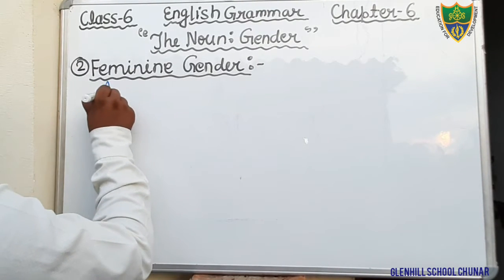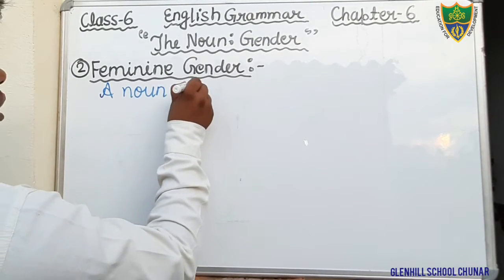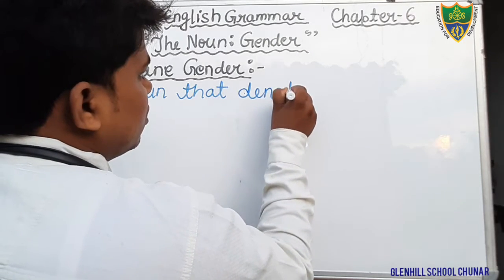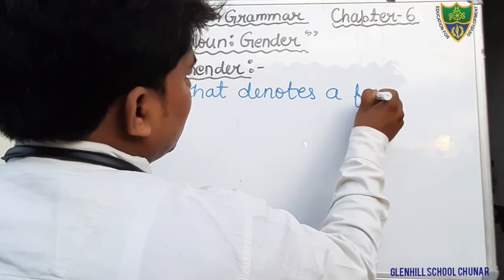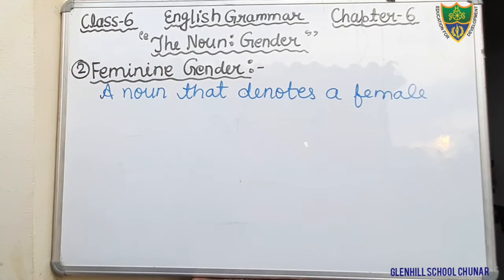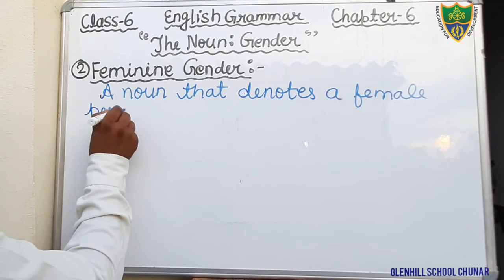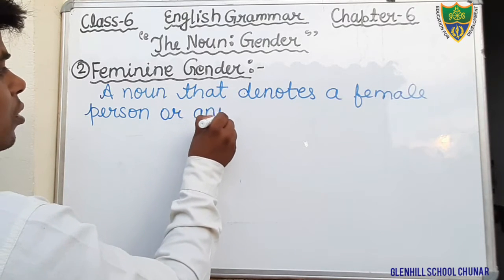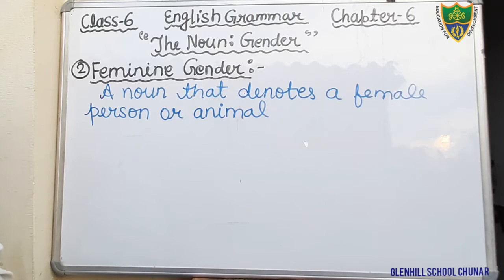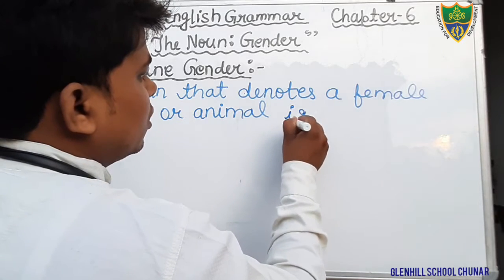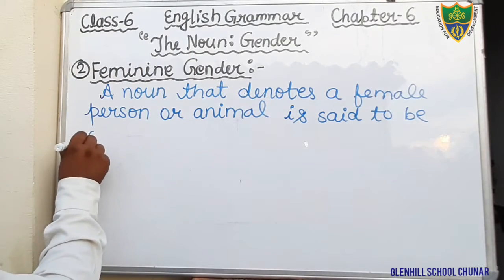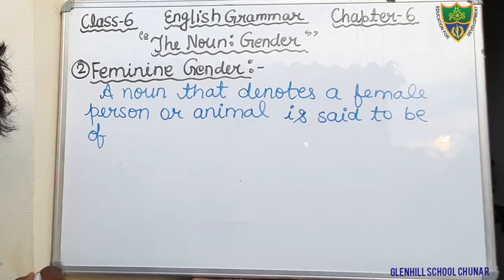A noun that denotes a female person or animal is said to be of the feminine gender.